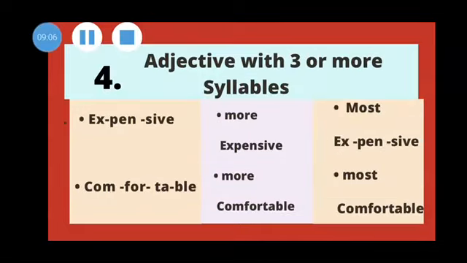Adjectives with 3 or more syllables. So here there are examples. To get comparative degree, you have to simply add more in front of the positive degree. Whereas to get superlative, you have to add the word most in front of the positive degree. Example, expensive is positive, so more expensive is comparative degree, and most expensive is superlative.